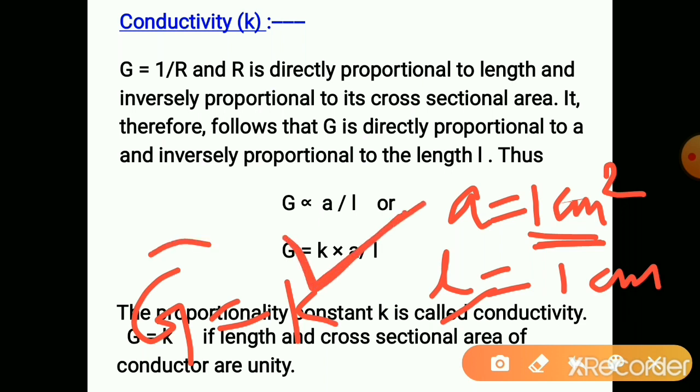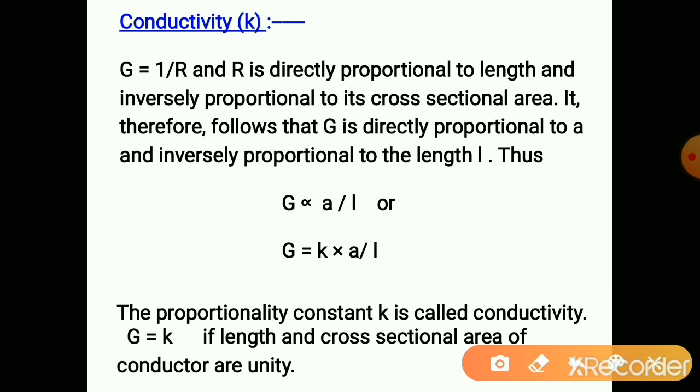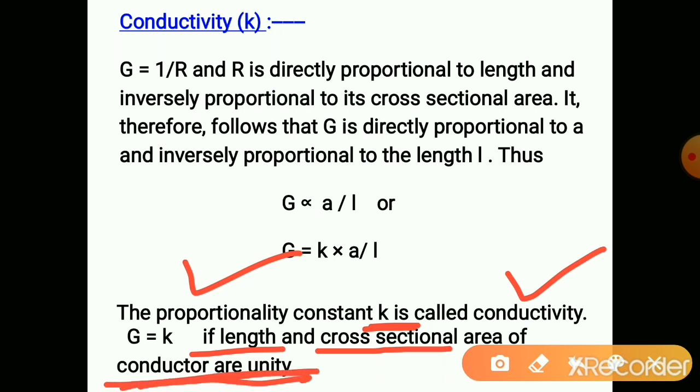Conductivity is the conductance of the conductor having unit length and unit area of cross section. So the proportionality constant K is called the conductivity if the length and cross sectional area of the conductor are unity.